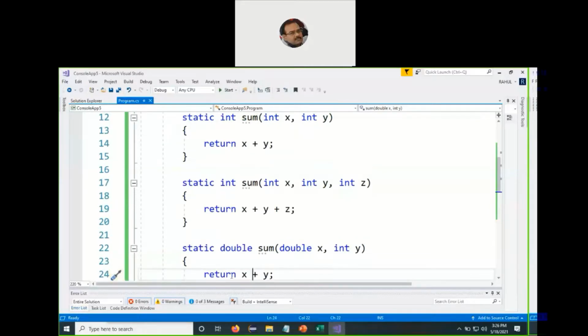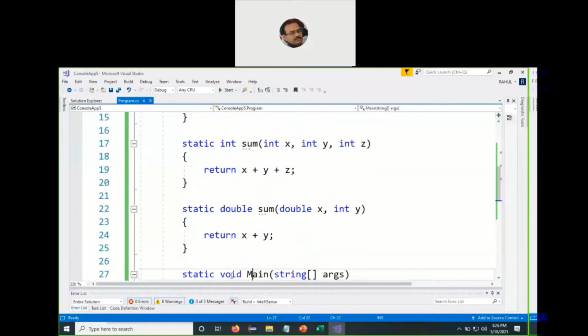So we have defined the function sum three times, and with each redefinition certain changes have been made in the parameters. One is receiving two parameters, one is receiving three parameters, one is receiving different types of parameters with different data types. And all of them have been declared as static, so I can directly make a call to those functions without instantiating the class, without declaring an object of the class. So all these have been defined.